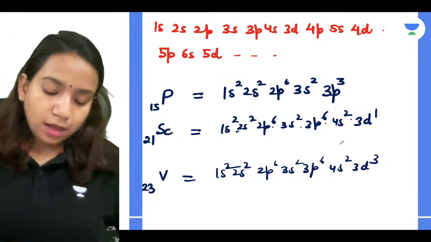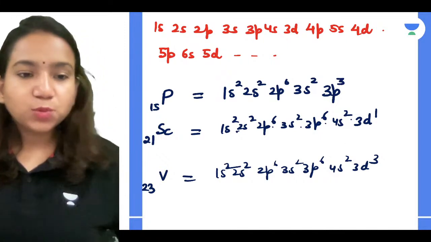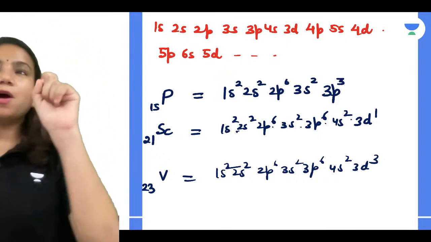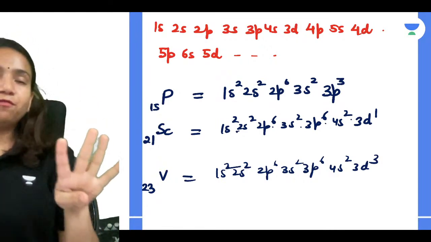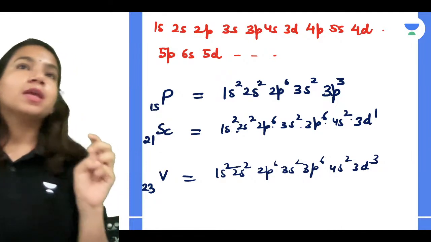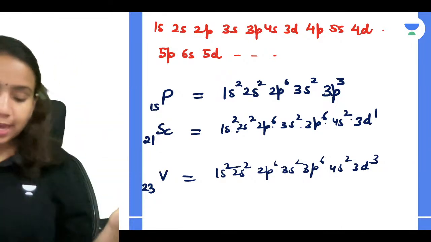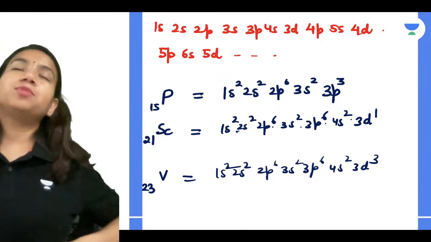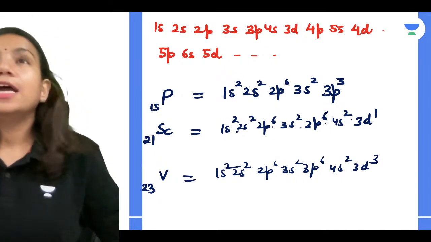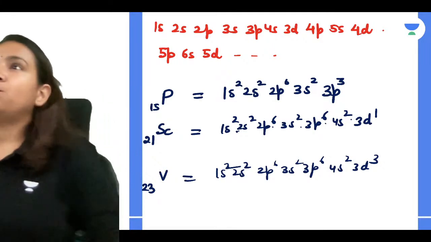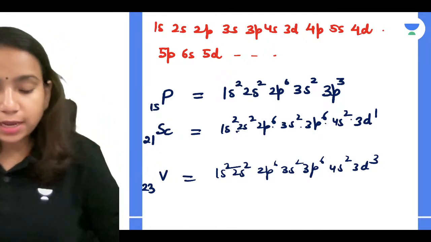So this is what we are going to do in the next class. So we discussed today the basics: what is orbit, what is orbital, what are the four different types of orbital, which is SPDF. Then when these orbitals are present in an orbit, they have a specific orientation. So depending upon that, in a shell, when an orbit is present, we call it a subshell.